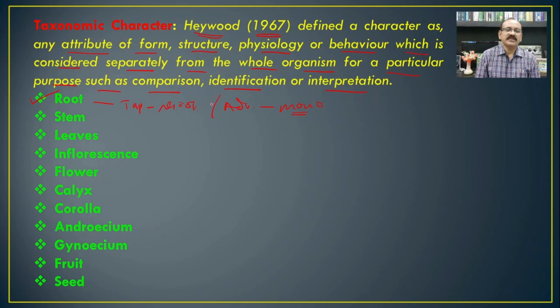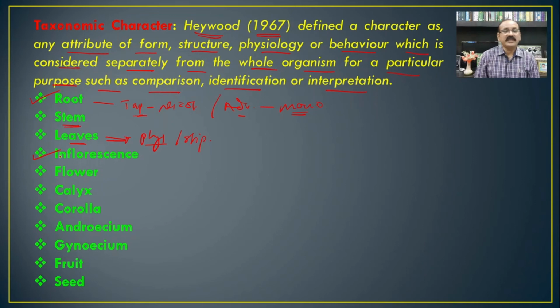On that basis we can identify that these are the taxonomic characteristics which are responsible to identify or classify particular organisms. Then if you see the stem, there are again different characteristics and modifications of the stems. Then leaves: the phyllotaxy and the presence of stipules play an important role in plant taxonomy, as taxonomic characteristics.